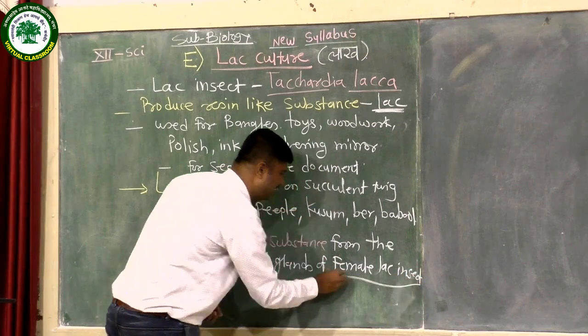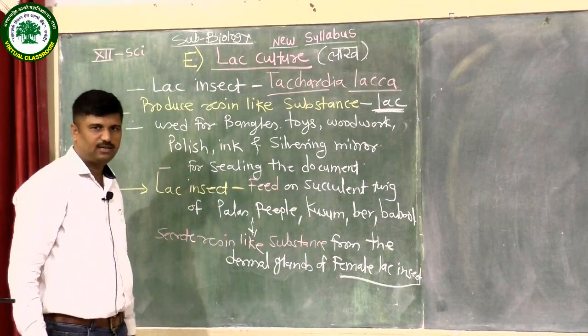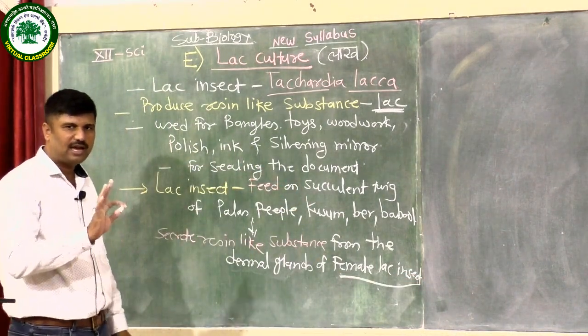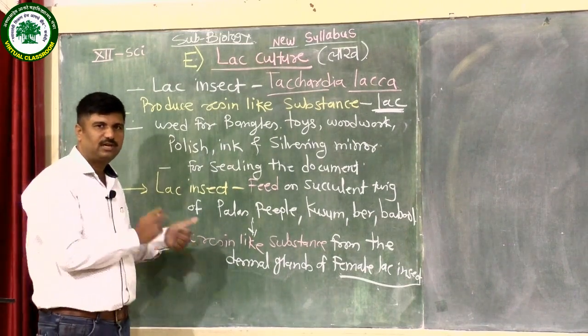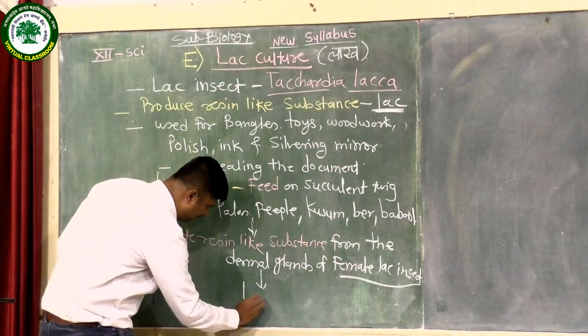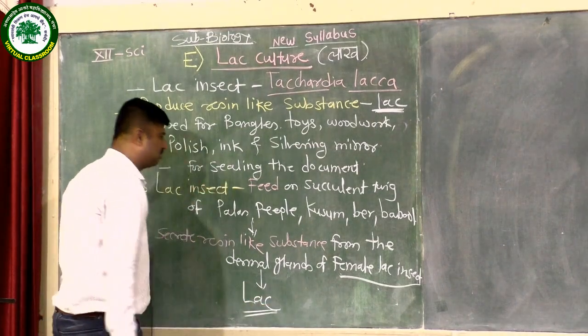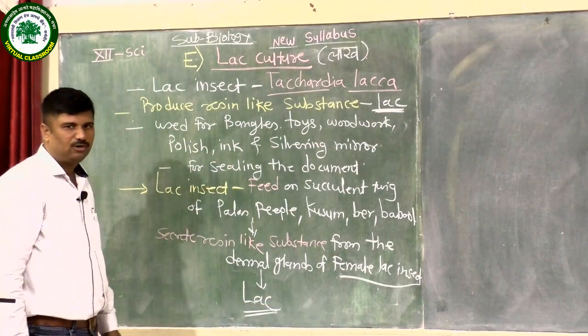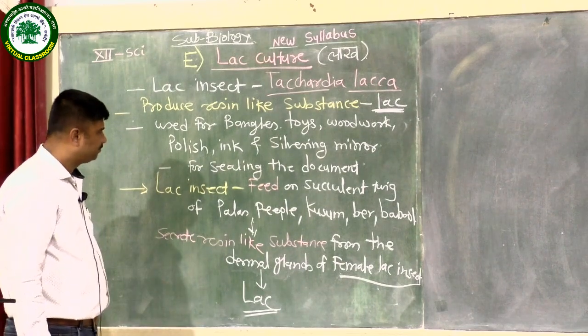This lac is produced by the female lac insect, not the male. The male lac insect does not produce this resin-like substance, and it does not produce the lac. This is the general methodology of producing the lac.